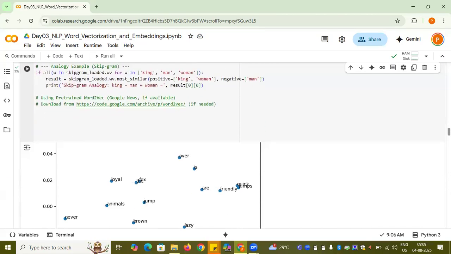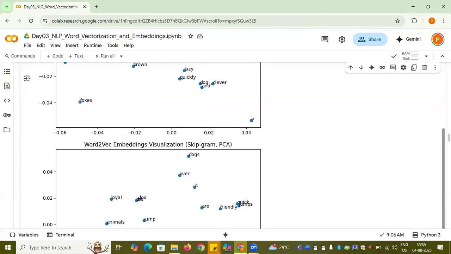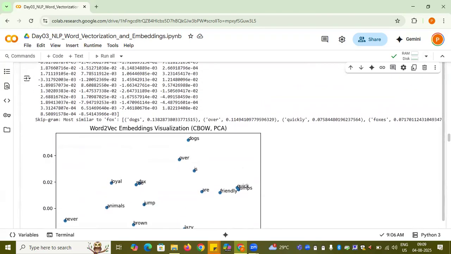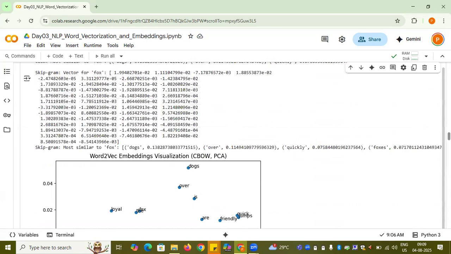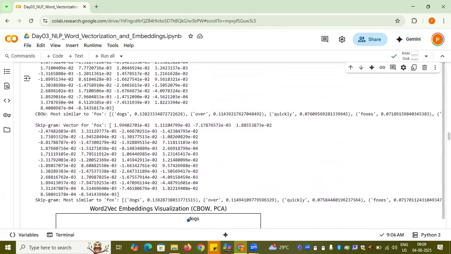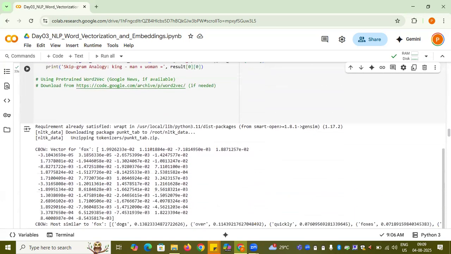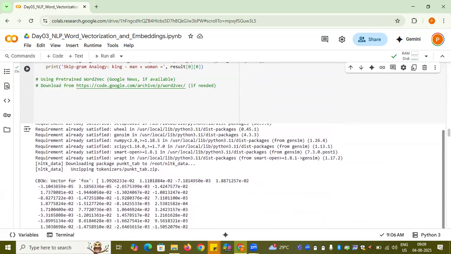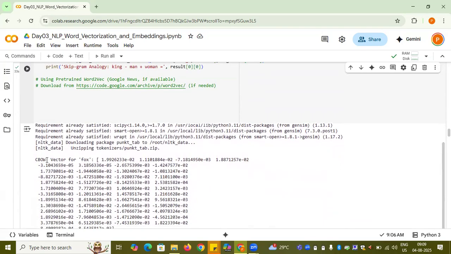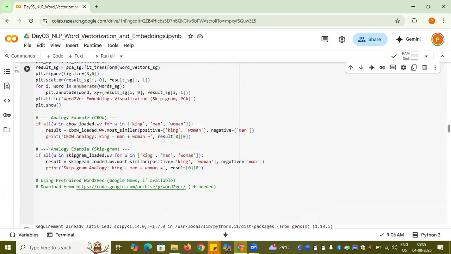Going down, this is how it looks: the CBOW vector for fox. You get negative and positive values because it's based on a neural network altogether.